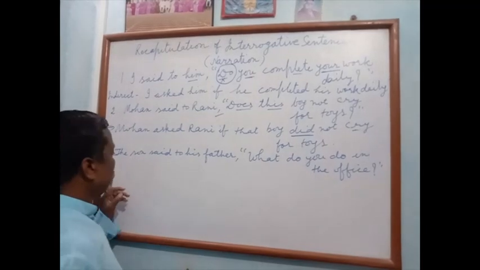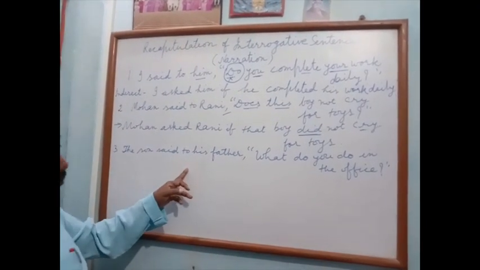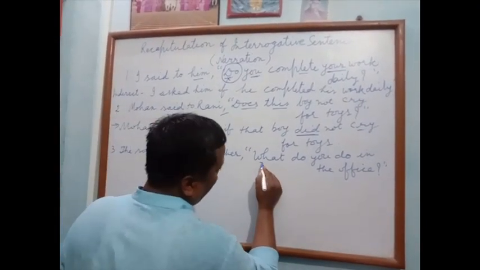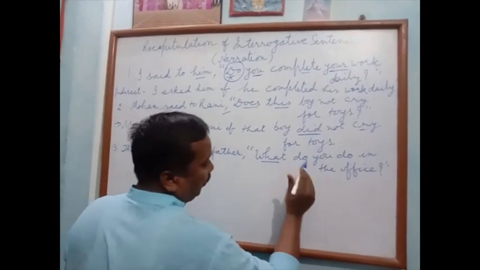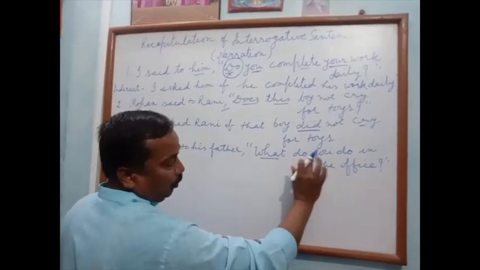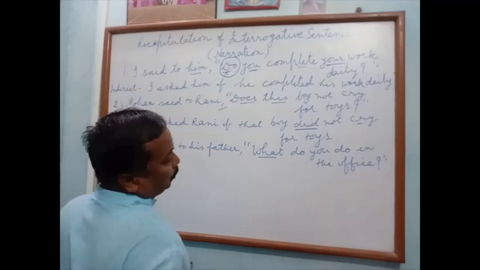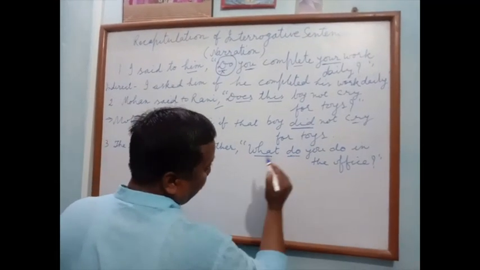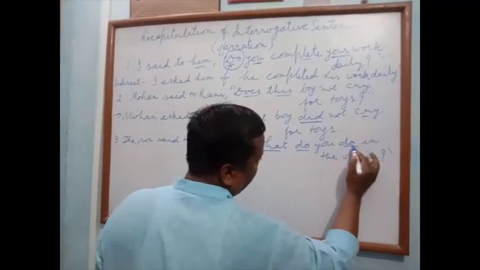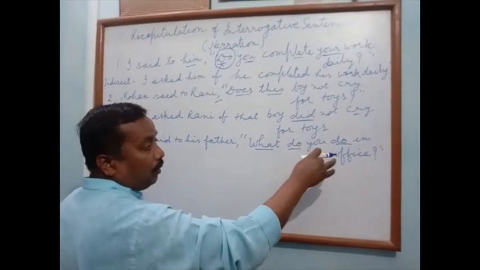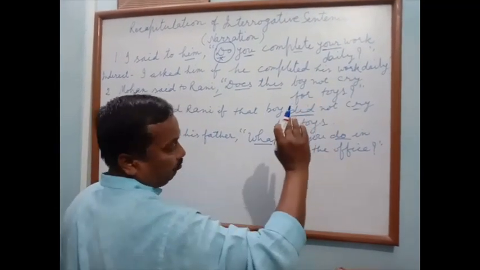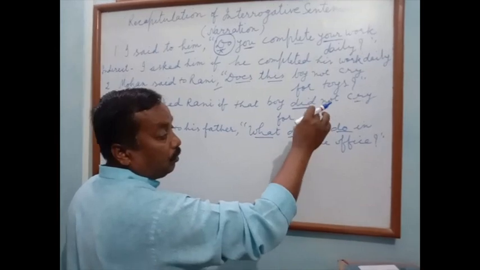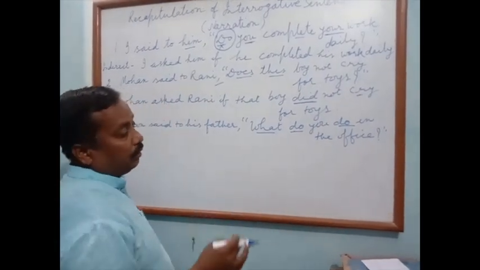This is the question by the son to his father. Here, two types of do verb are used. This is the helping verb and this is the main verb. Main verb is not deleted. Main verb do will be changed into did.